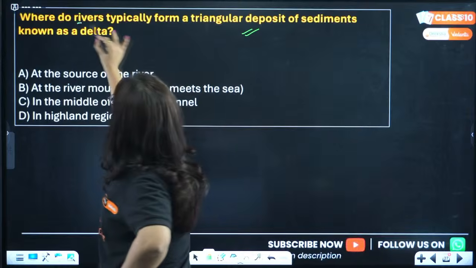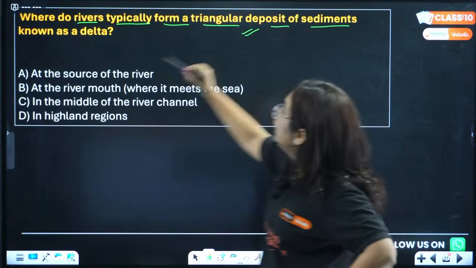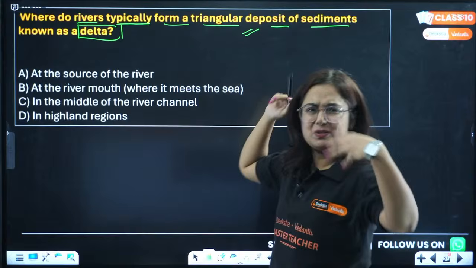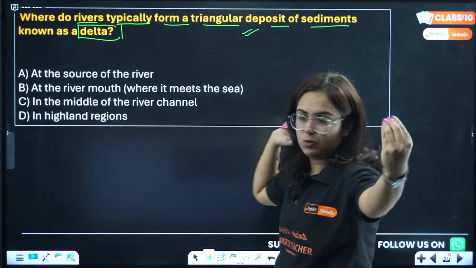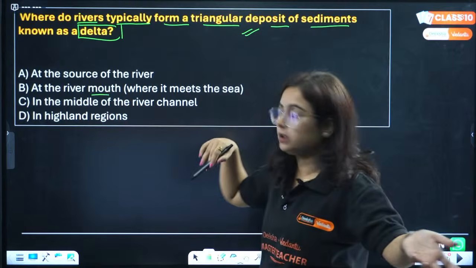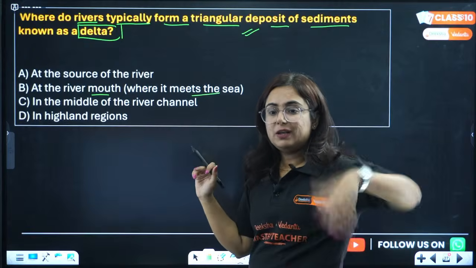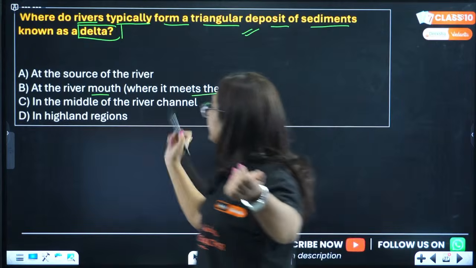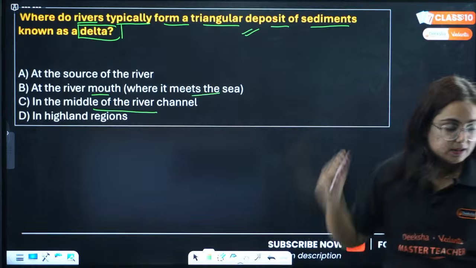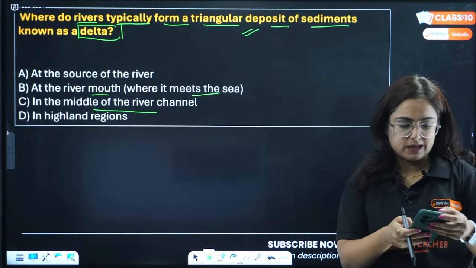The options are: at the source of the river, source meaning from where the river starts; at the river mouth, where it meets the sea; or in the middle of the river channel or in the highland region. Answer this to me right now. Easy question. Great Akanshi to know that you understand it. Very good.